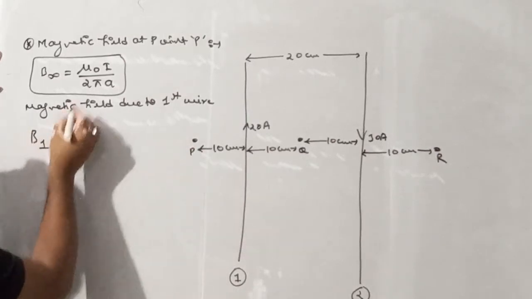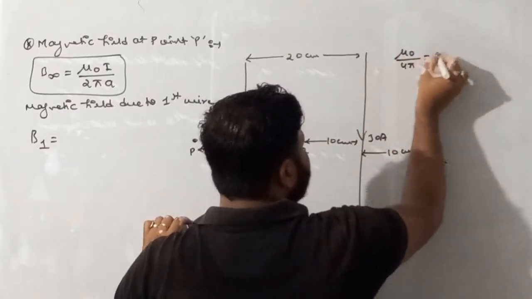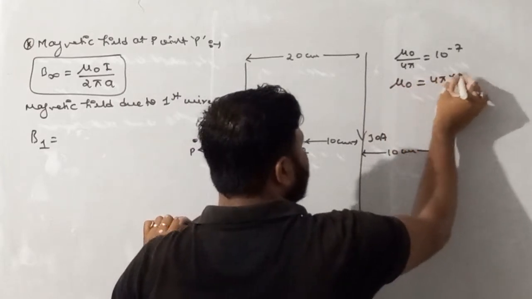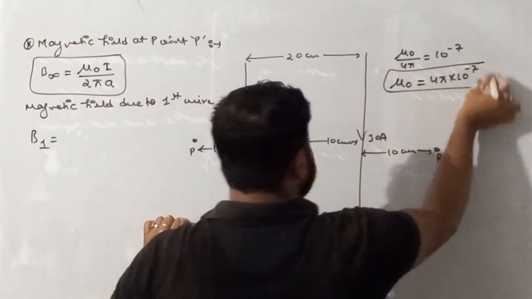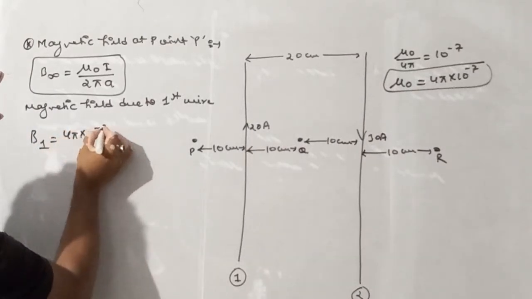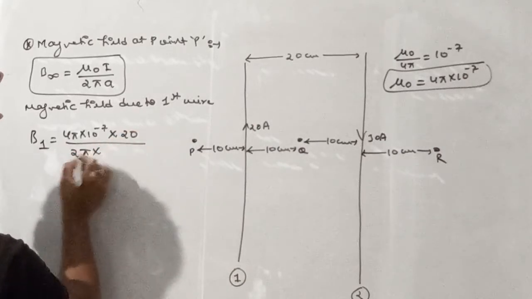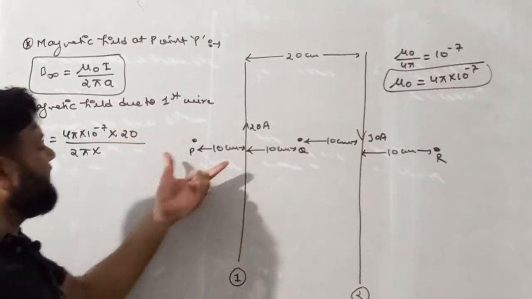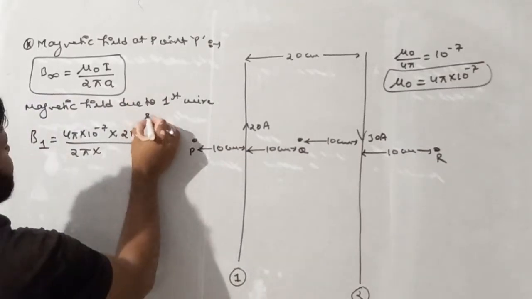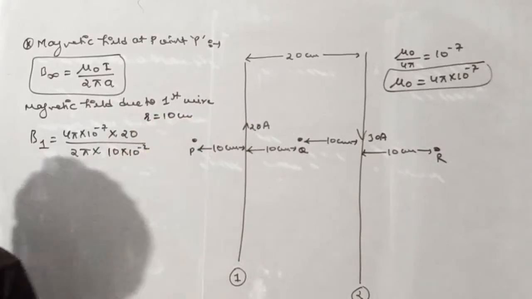Consider it as B1. As we all know, mu naught upon 4 pi is nothing but 10 raised power minus 7. So mu naught can be written as 4 pi into 10 raised power minus 7. So B1 = 4 pi into 10 raised power minus 7, multiplied by current, which is 20, divided by 2 pi, multiplied by distance. Now see, this point P is 10 centimeter away from first wire, so distance is 10 centimeter, we can write 10 into 10 raised power minus 2.